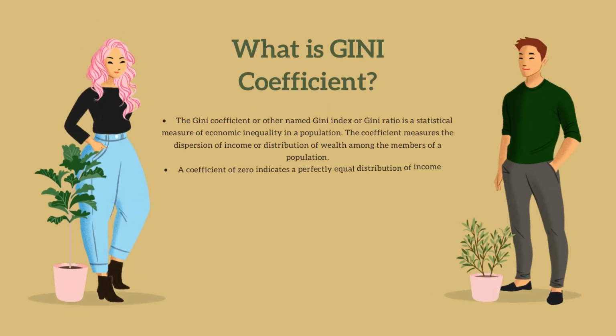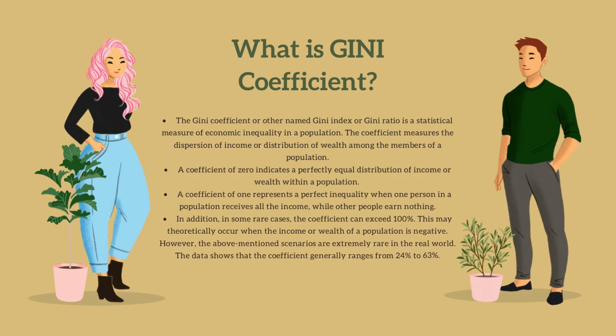What is Gini Coefficient? The Gini Coefficient, or other name Gini Index or Gini Ratio, is a statistical measure of economic inequality in the population. The coefficient measures the dispersion of income or distribution of wealth among the members of the populations. A coefficient of 0 indicates a perfect equal distribution of income or wealth within the population. A coefficient of 1 represents a perfect inequality when one person in the population receives all the incomes while other people earn nothing.